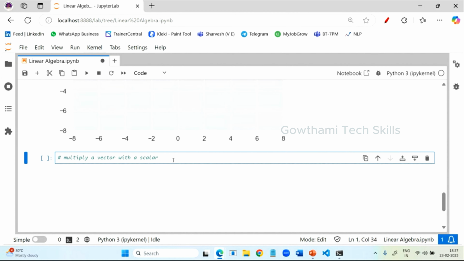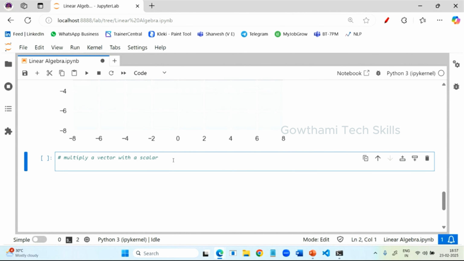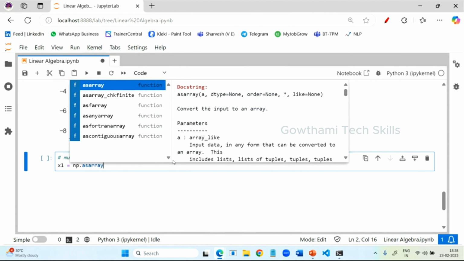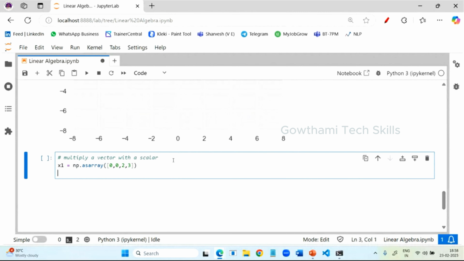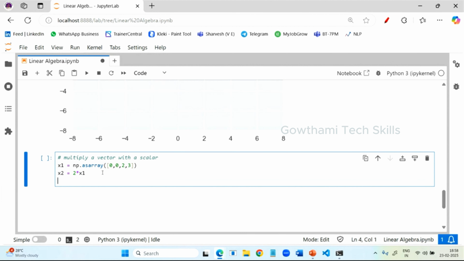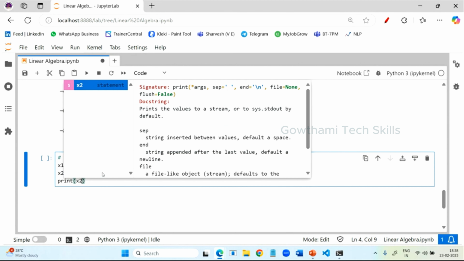For example, let us create one array. X1 is equal to np dot asarray. You provide the origin values 0, 0, then 2, 3. This is one array. Now I want to multiply it. So x2 is equal to, with 2 I want to multiply it. It's a scalar, yes or no? 2 is a scalar and I'm multiplying this scalar with a vector, that is x1. So what is the result you will see? Let's print the variable x2. Now this is the value you are getting.